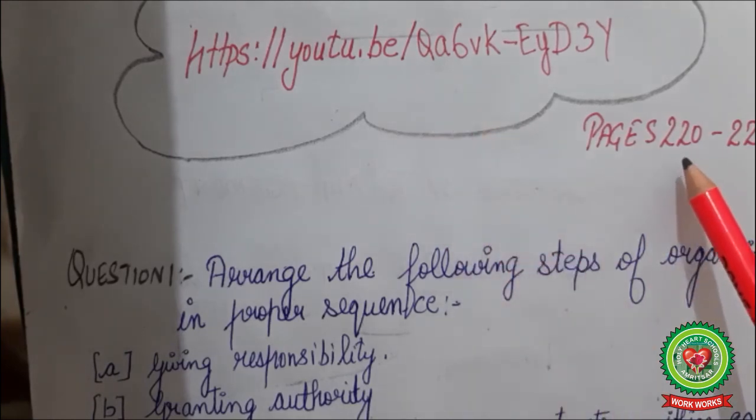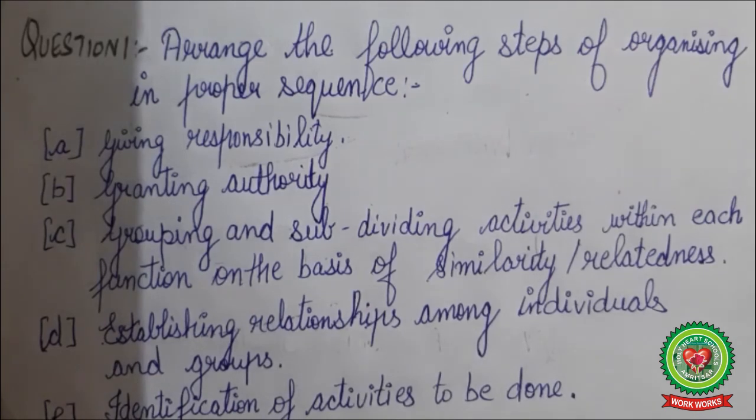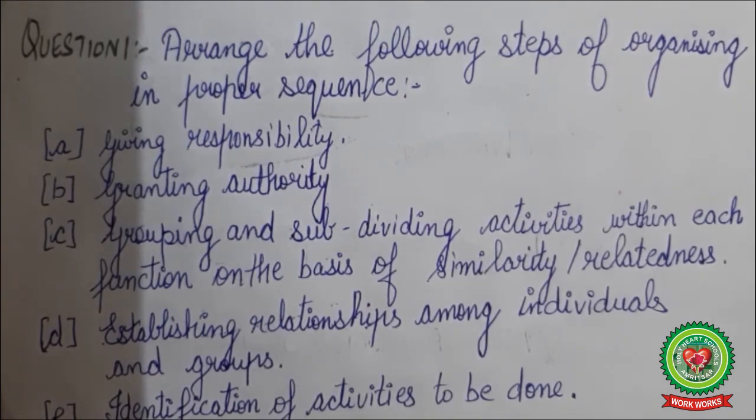Go through page numbers 220 and 221 for a better explanation and command over the topic. Also, answer these questions. First, arrange the following steps of organizing in proper sequence.